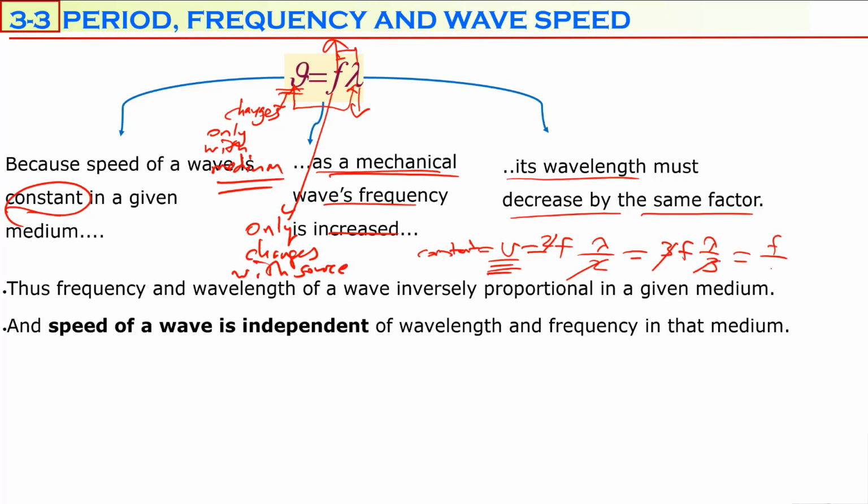If frequency is halved, wavelength must double, so these two must simplify. So this is always like this. Frequency and wavelength are inversely proportional in a specific medium while a wave is traveling. But the speed of a wave is independent from the wavelength and from frequency, because speed of a wave only depends on the type of the medium and properties of the medium.